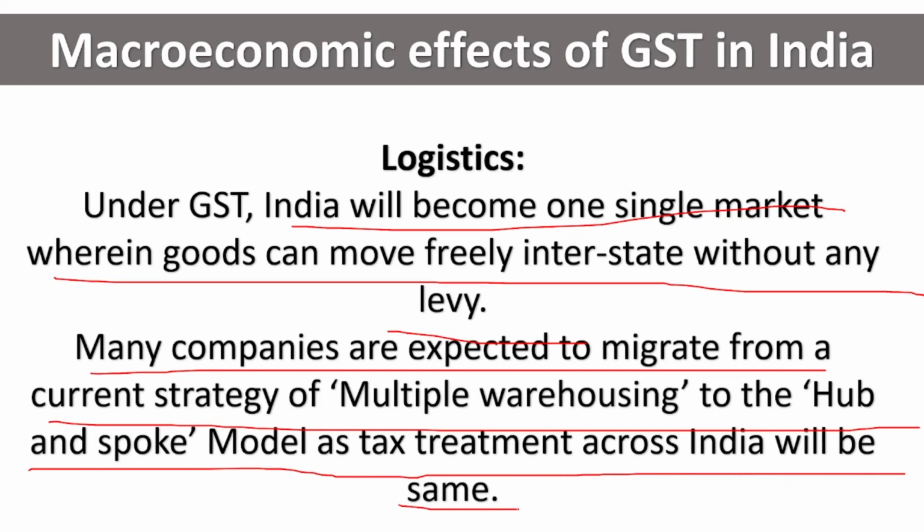So, what happens after this GST has come, whole country is following a single tax system. So no need to stop in the check post. So easily they can go from one state to another state. So this helps the companies move from multiple warehouses to create the hubs.